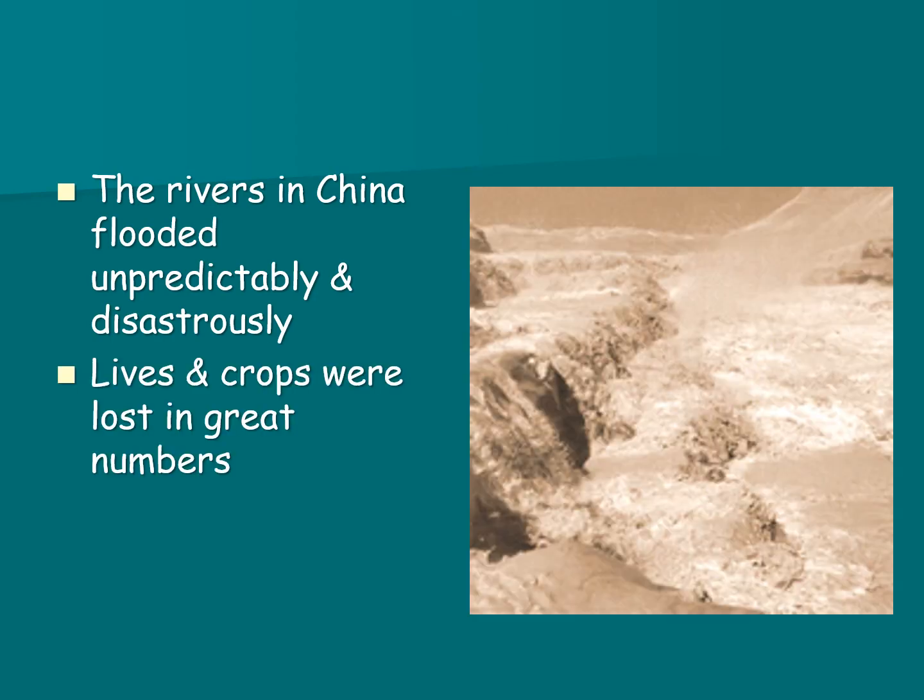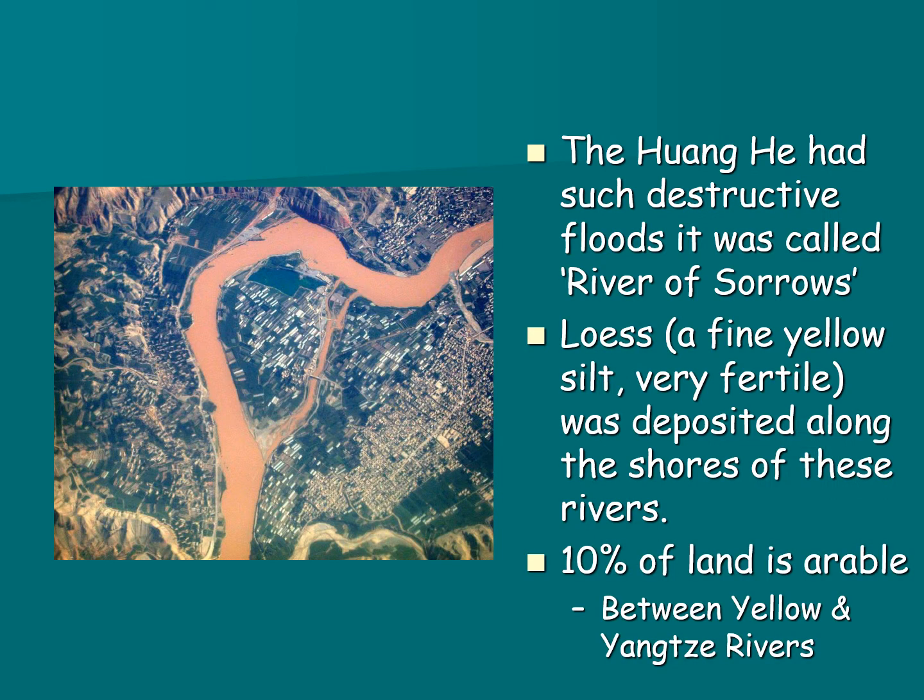As in Sumer, the rivers in China were unpredictable, and when they flooded, it would lead to disaster. Human lives and crops were lost in great numbers due to the floods from these two rivers. The Huanghe was so destructive that it was nicknamed the River of Sorrows. And on two different occasions, the flooding ended up killing around 1 million people each time. Today, the Chinese government has built many hydroelectric dams in order to control the flow of the river.